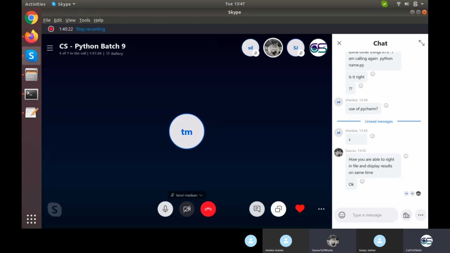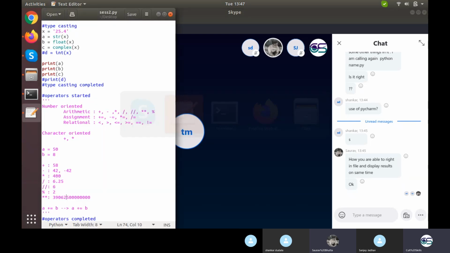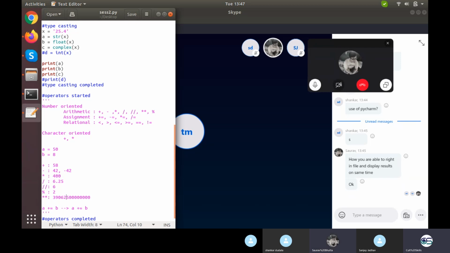What are the meanings of the other operators that are written? They are simply plus, minus, multiply, divide. This double divide is basically the quotient part, which truncates 6.25 to 6 itself, and this modulus is the remainder part. They are simple mathematics like plus, minus, multiply, divide, nothing else.